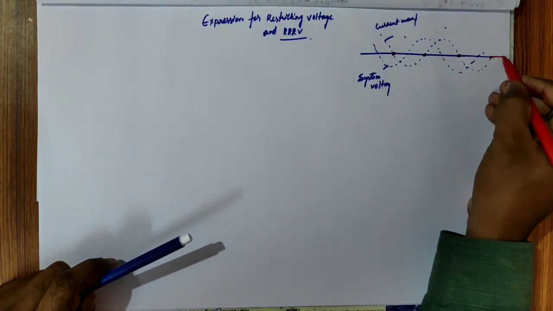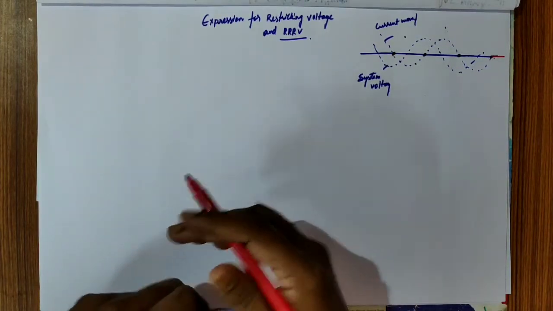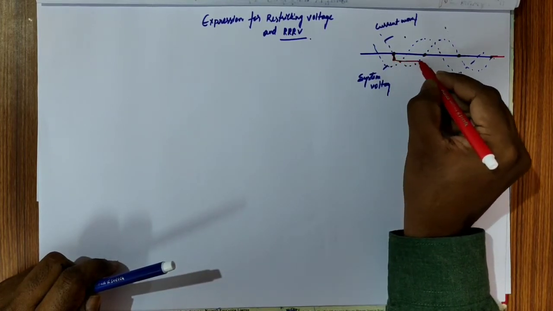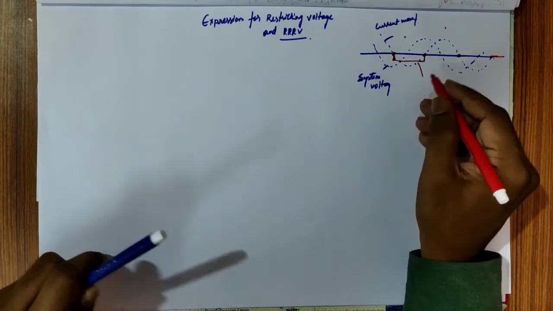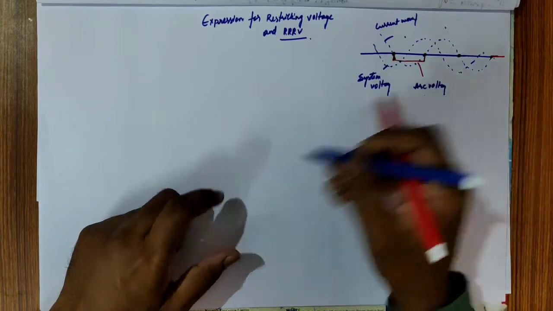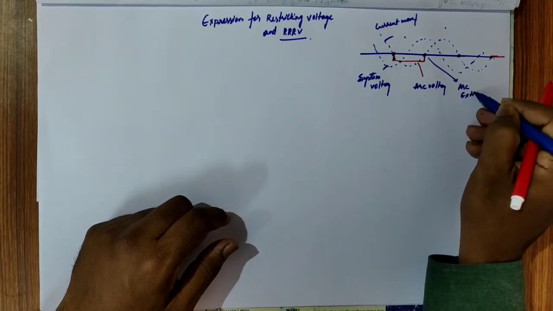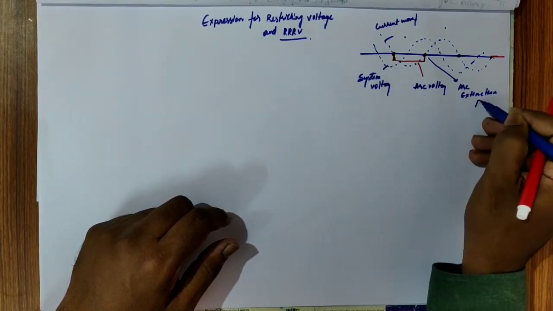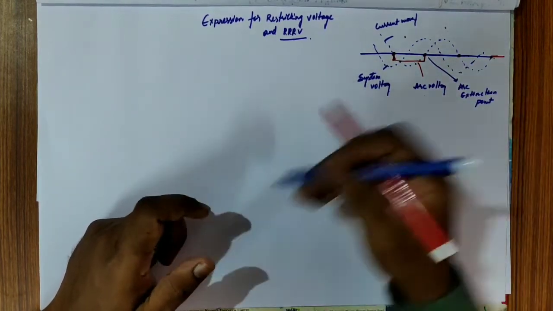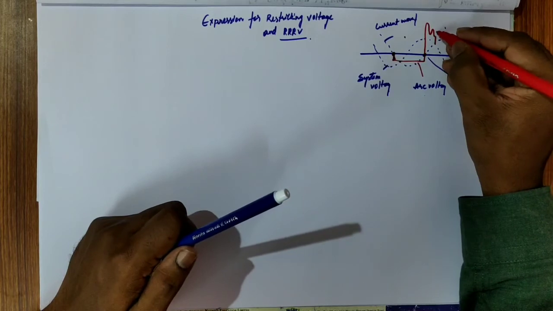With a frequency of 50 Hz, we have 100 current zero points for the circuit breaker to operate. Let us say the circuit breaker starts operating here. From this zero point to the next zero point, we experience an arc voltage. This is the arc extinction point, and at that arc extinction point, we experience transients.